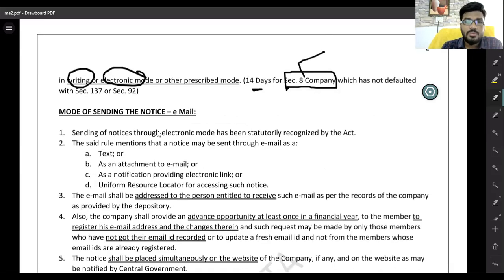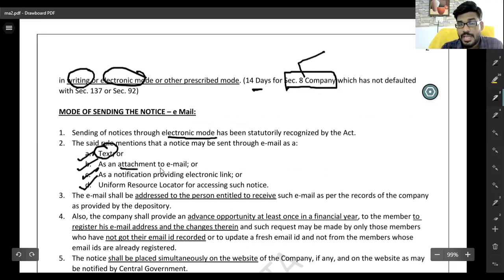Sir, sending notices through electronic mode. They can send the text, attach it to the email as a notification, or provide an electronic link, a uniform resource locator. One thing, they can attach the notice to the email, and they can give a link to the notice. Oil and BPCL, they can give a link to me. Already shown. Like that, they can give a link or URL, uniform resource locator.